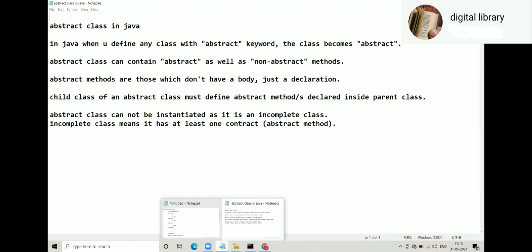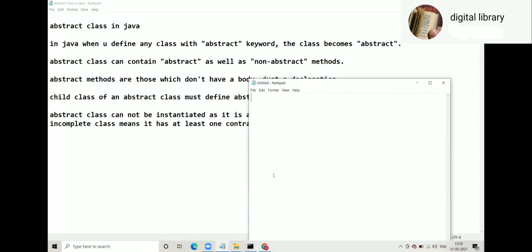This means that even if I say abstract class A and don't define anything, the class becomes abstract. So in Java, in order to make a class abstract, the requirement is just that keyword. Even though this is useless, we'll not do that. But it is true that when you apply the abstract keyword to the class, the class becomes abstract.